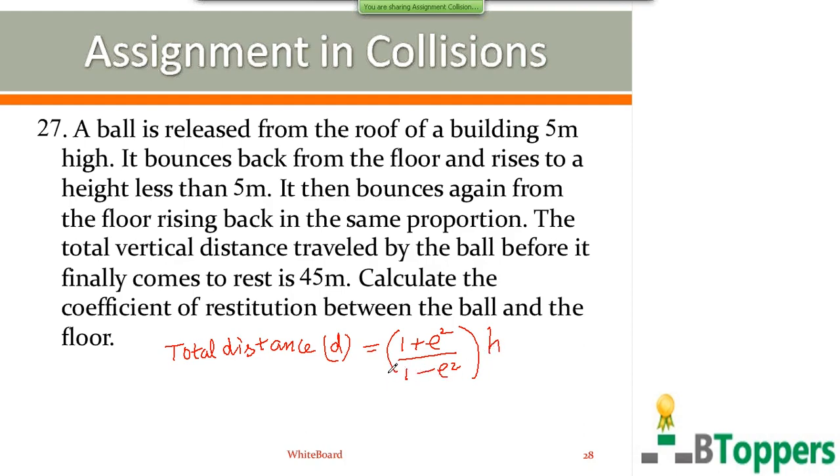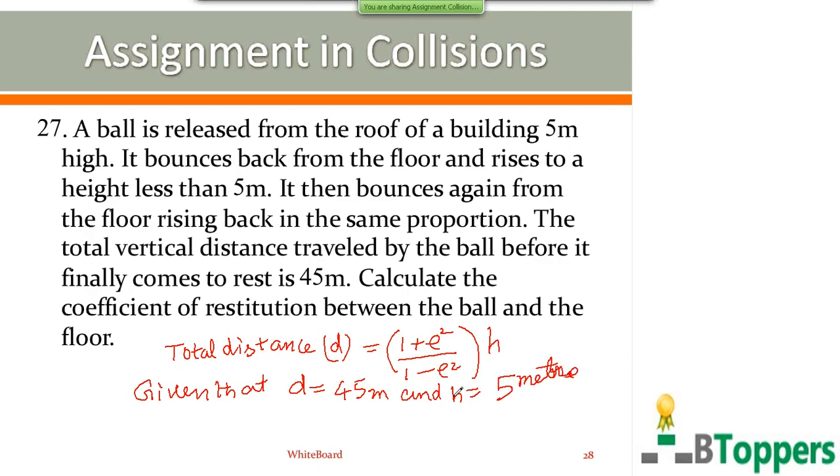So here you can write the total distance covered is given to be 45 meters. And H is given to be 5 meters. I don't want to repeat the derivation which I have done in a separate class.